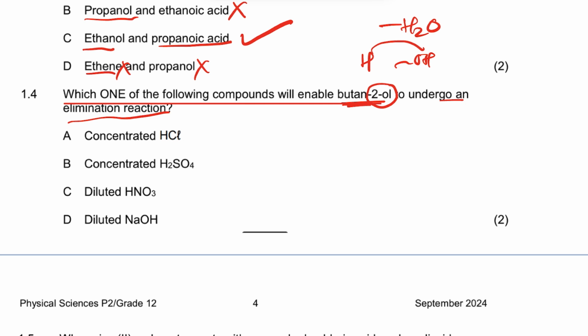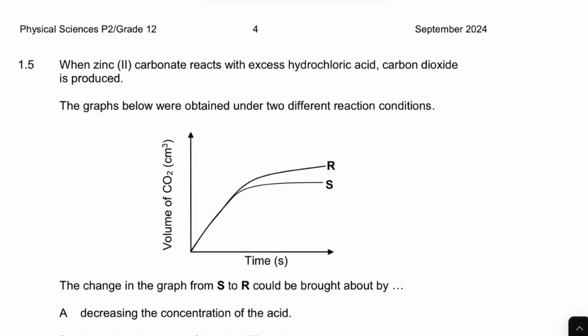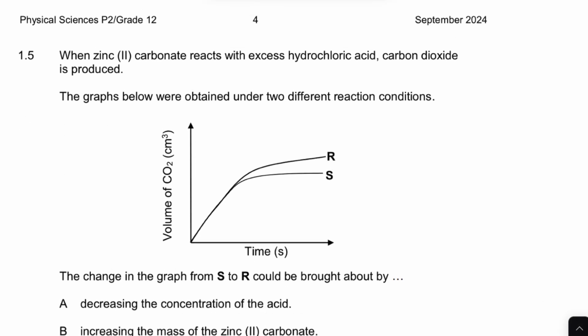So we are removing by the concentrated what? Sulfuric acid. We cannot remove by that. We cannot remove by the dilute nitric acid. We cannot even by the dilute base. When we add water, we use sulfuric acid. When we eliminate water, we use sulfuric acid. So the answer there is B.